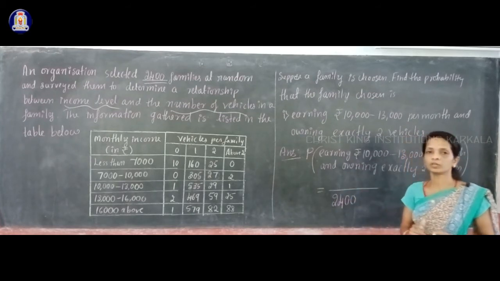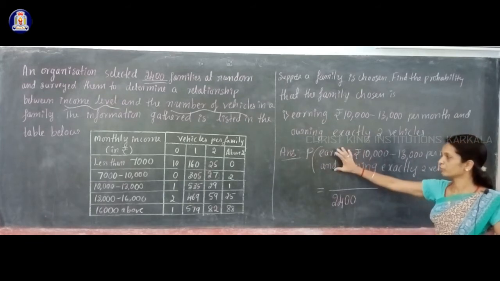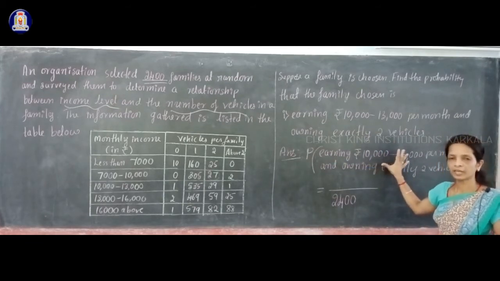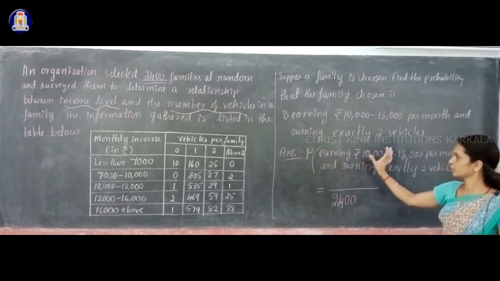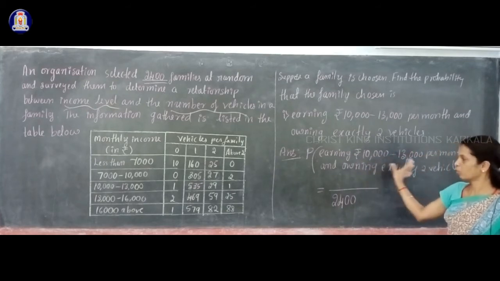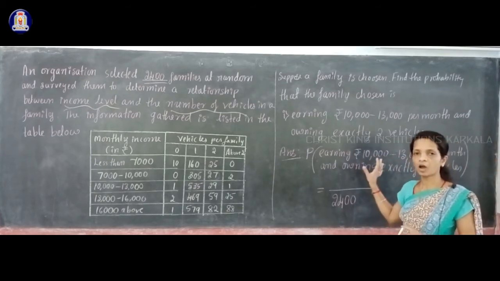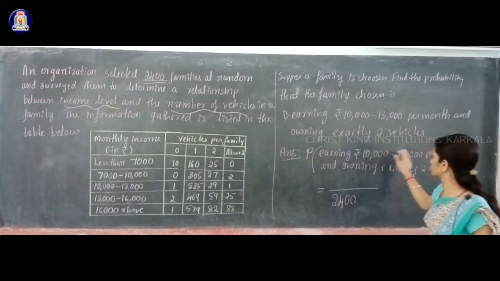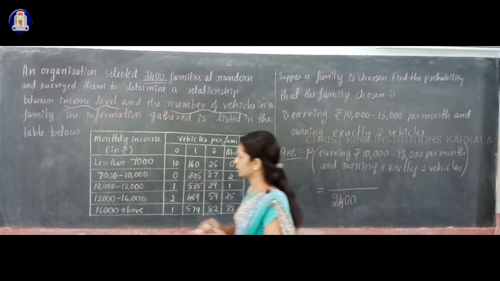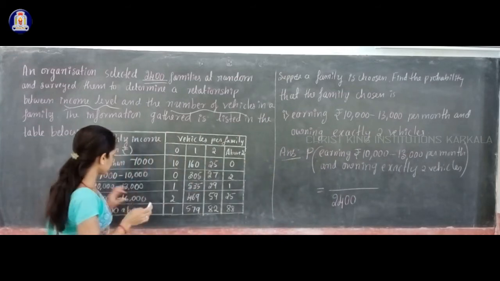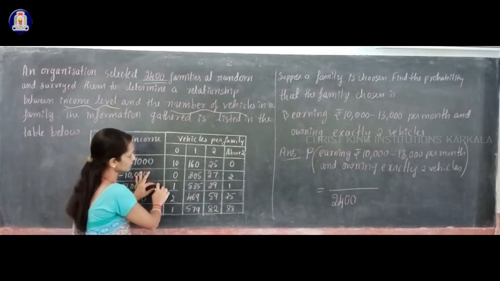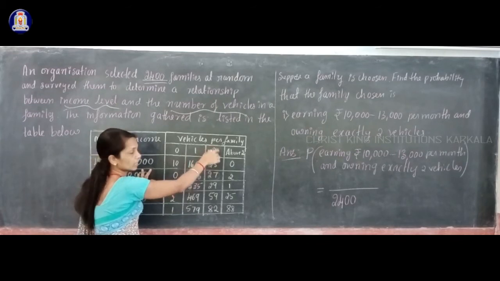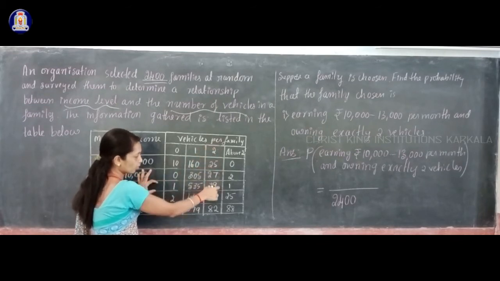In the numerator, what you have to write? How many families are having this condition, earning this much income and owning exactly 2 vehicles. How to see from the table? See the 10,000 to 13,000 row, that is here, and the exactly 2 vehicles column.